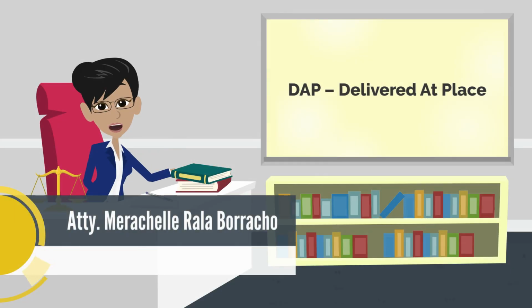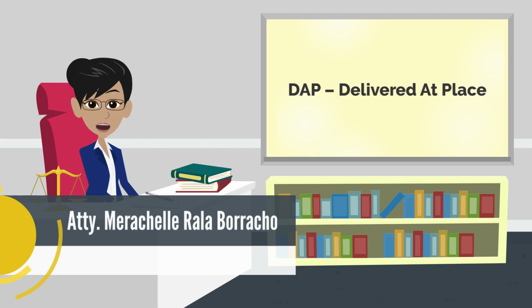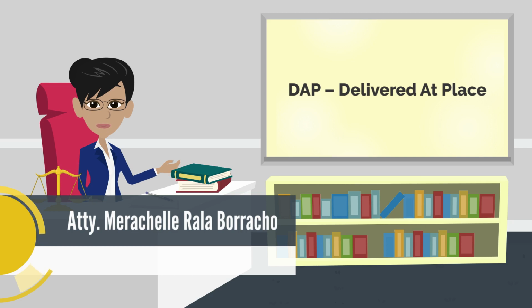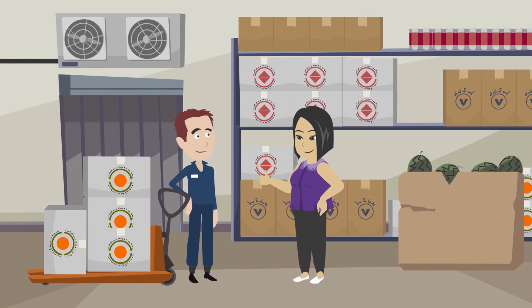Now, if and when the seller is not capable of unloading the goods at the port or terminal of destination agreed by the parties, he should consider the next Incoterm rule, which is DAP, or delivered at place. This Incoterm rule does not make the seller liable for unloading but only for delivery to the place of destination agreed upon. So, all costs attached to unloading the goods are with the buyer.